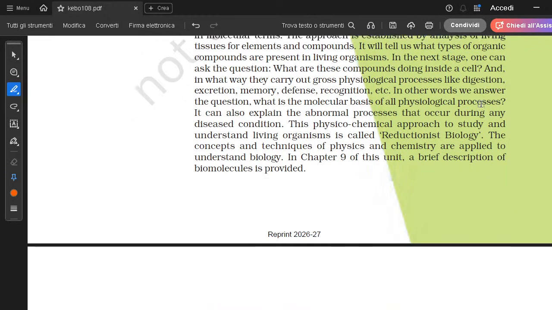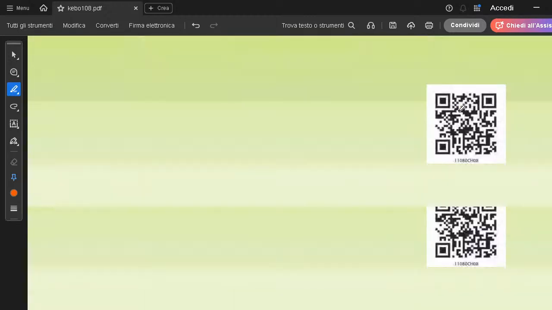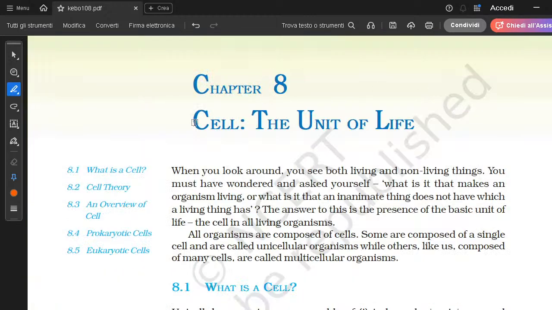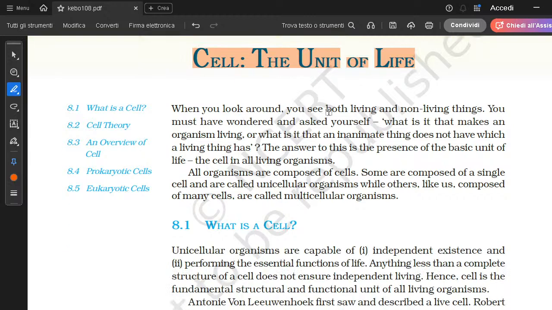Okay, so we are going to start from the cell, the unit of life. The cell is a very, very important chapter. We are going to learn about the differences between different types of cells, the similarities between different types of cells, the types of cells in microorganisms, the types of cells in plants, the types of cells in animals. So according to me, the cell, the unit of life, is a very fascinating and a very, very beautiful chapter. Okay, so when you look around, and we are going line by line.